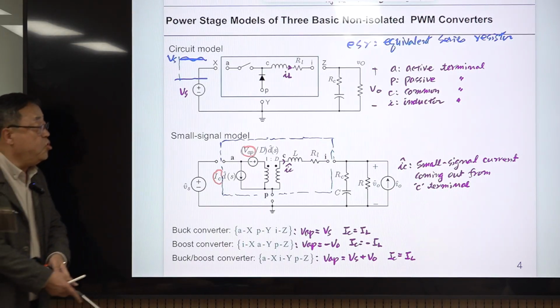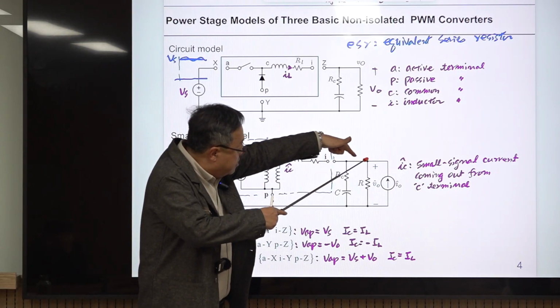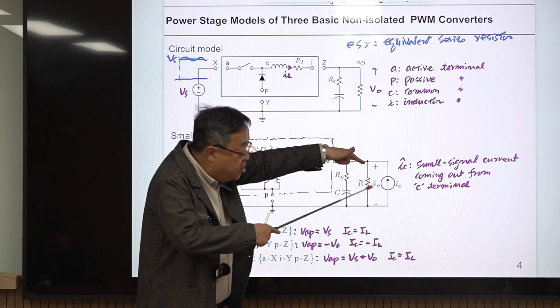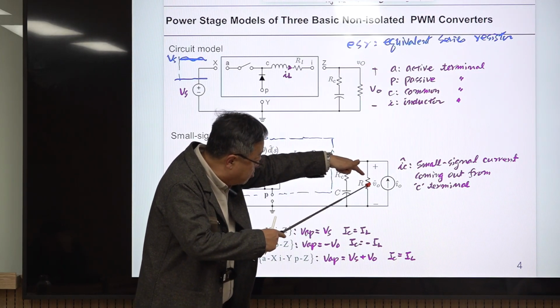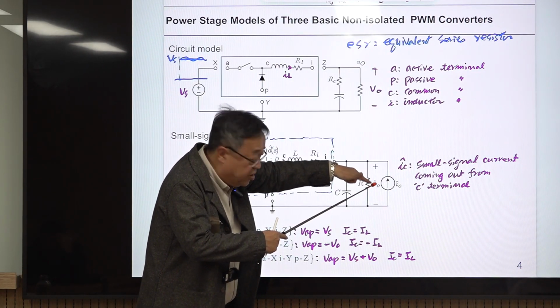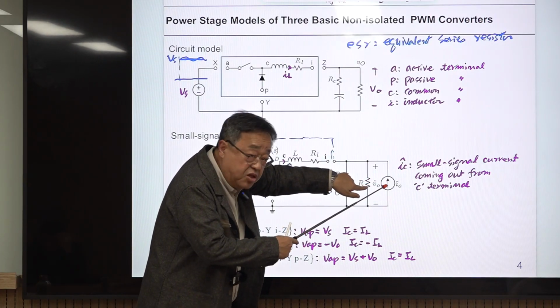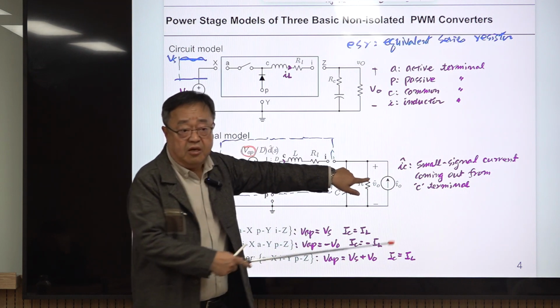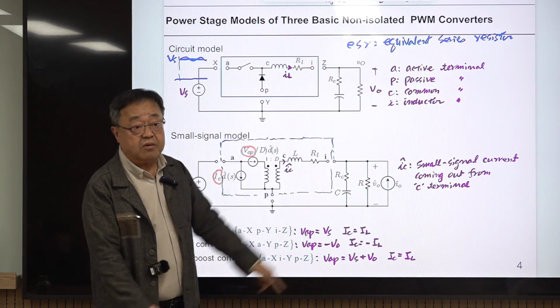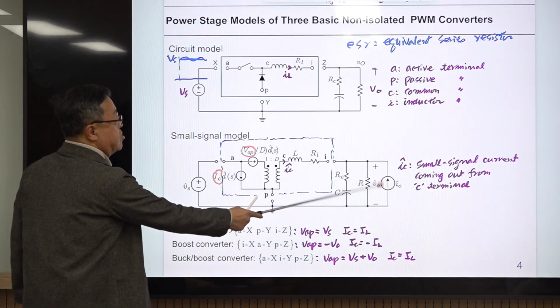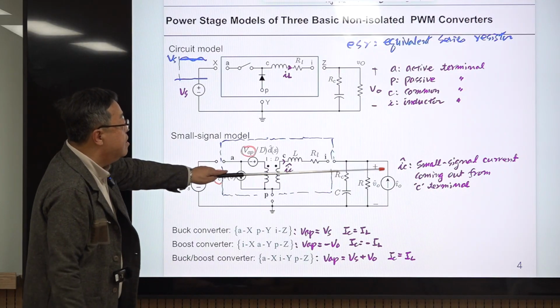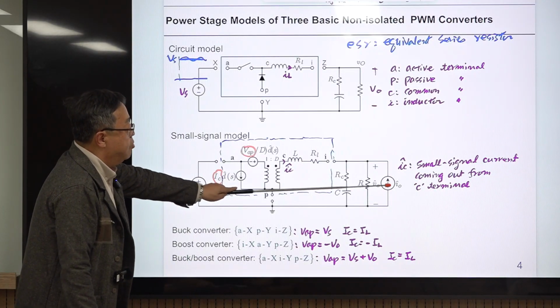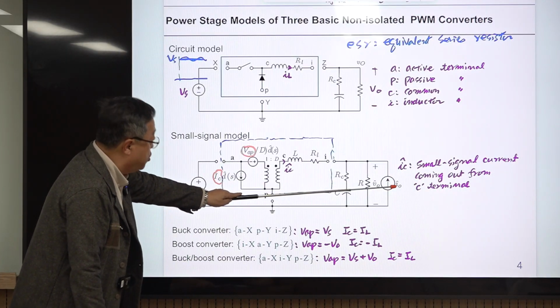This is a sinusoidal variation with a small magnitude in load current. Usually the load current is passing through this, but this resistor value can be varied. Instead of that, you are adding this. Variation here will represent the variation there. So this is the disturbance or small signal current, the change in load current.